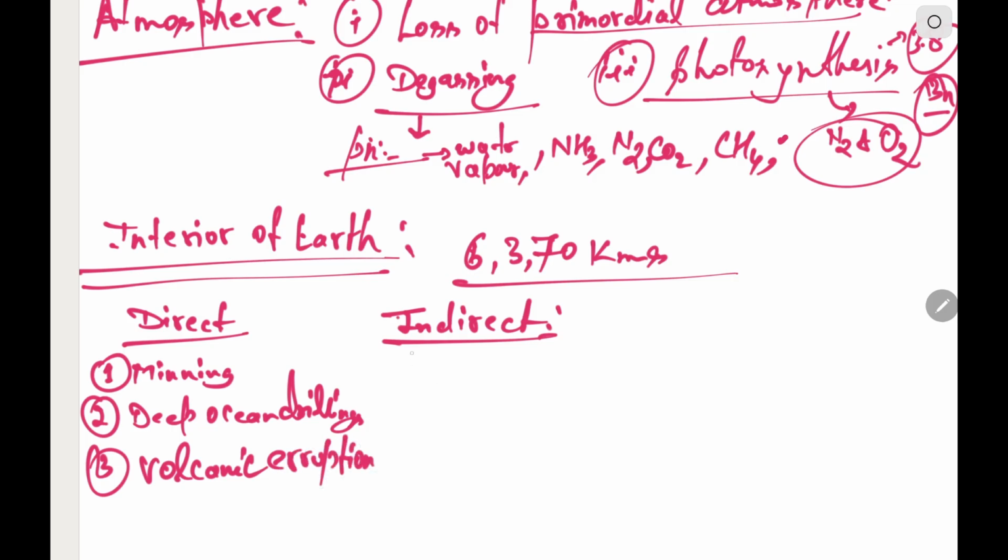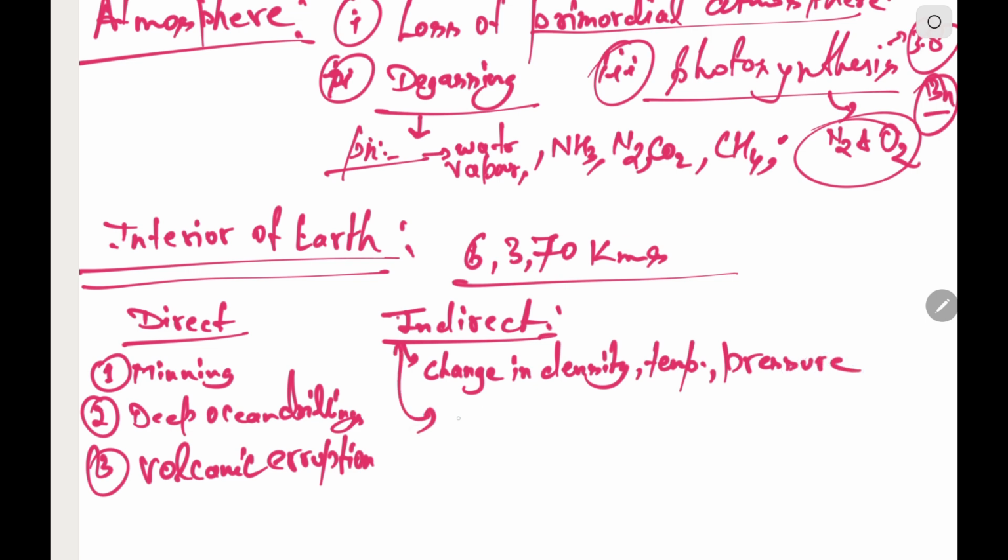And indirect sources include the change in density of the material of Earth as we move from crust to the core. Density, temperature, pressure, all are changing.